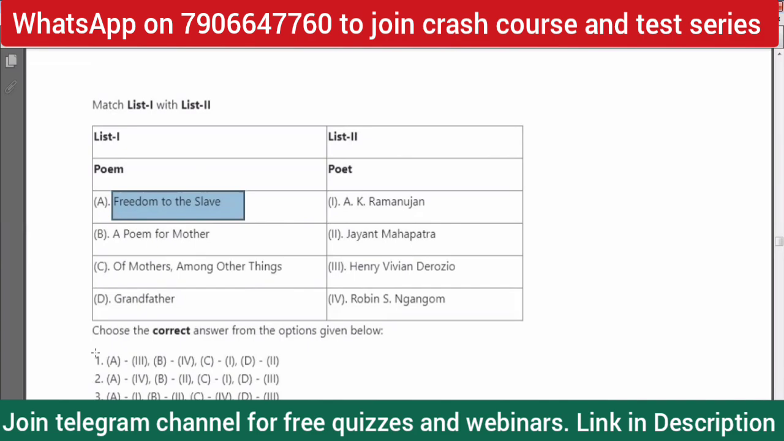This is what I'm saying, that by the elimination method you can answer this. You don't even have to know for sure who wrote B, C, and D. If you know Freedom to the Slave was written by Henry Vivian Derozio, that is, A should be matched with option 3, you are done. You can answer these questions easily, right? Because no other options have a correct match with A. So by the elimination method, you can actually answer these questions.